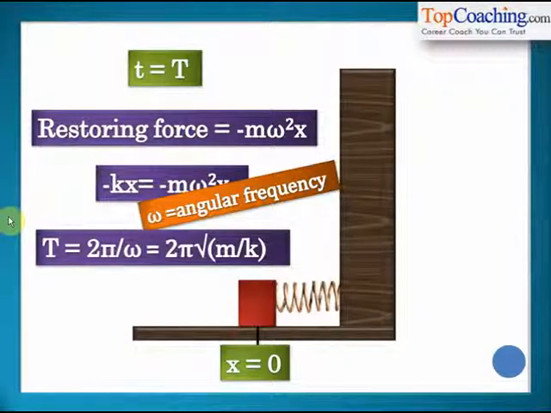The time period of the simple harmonic motion is given by the expression 2 pi by angular frequency, or 2 pi by omega. In the case of the spring block system, the time period is given by the expression 2 pi root m by k. The time period of oscillation is the total time in which one oscillation is completed by the body undergoing simple harmonic motion. There you go. That's the time period of oscillation.